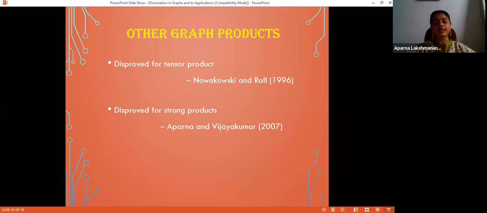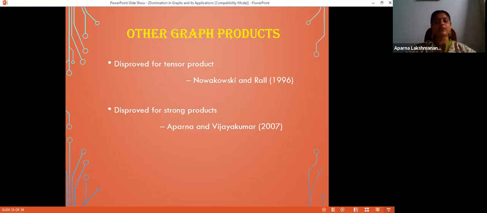The strong product is the vertex disjoint union of Cartesian product and tensor product. That is, all three types of adjacencies are permitted. (V1, V2) is adjacent to (V1', V2') if either V1 equals V1' and V2 is adjacent to V2', or V1 is adjacent to V1' and V2 equals V2', or V1 is adjacent to V1' and V2 is adjacent to V2'. That is the adjacencies in Cartesian product and in tensor product. Both are permitted. That gives the strong product.